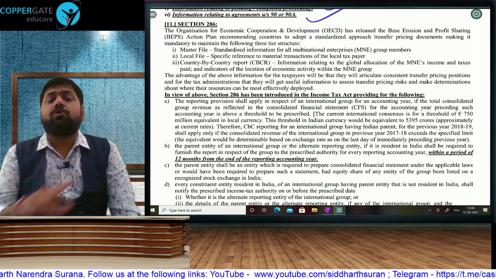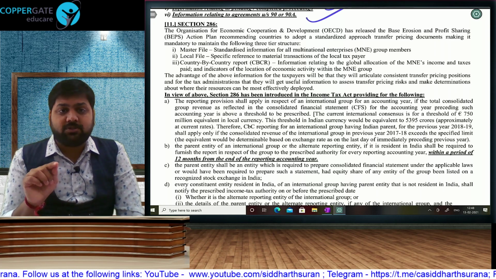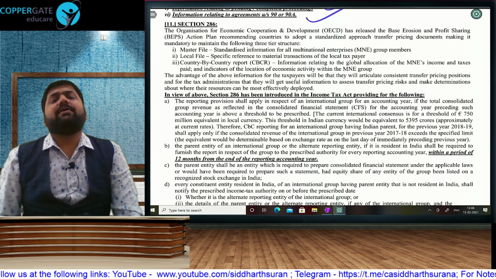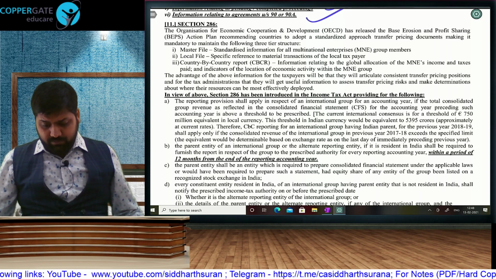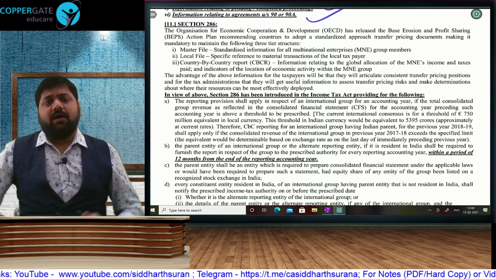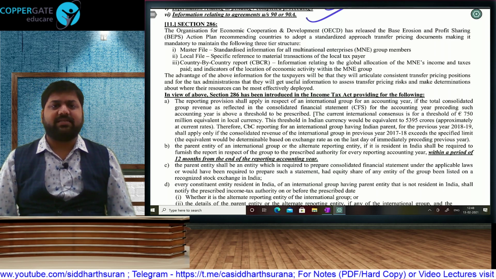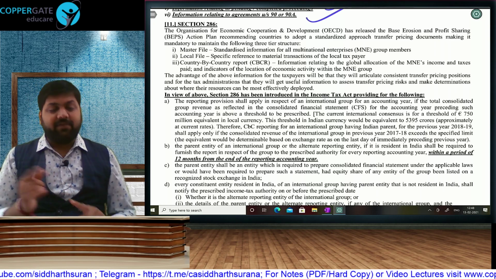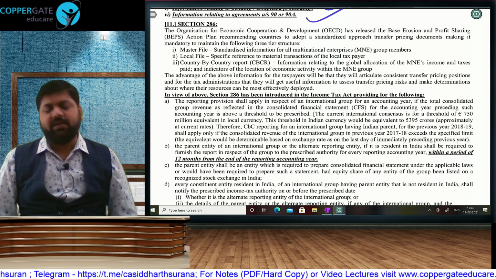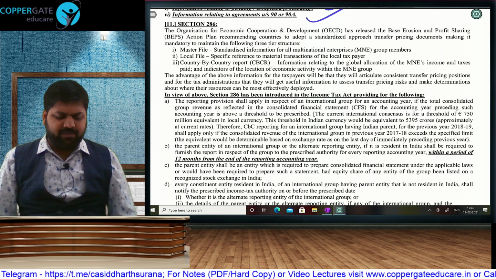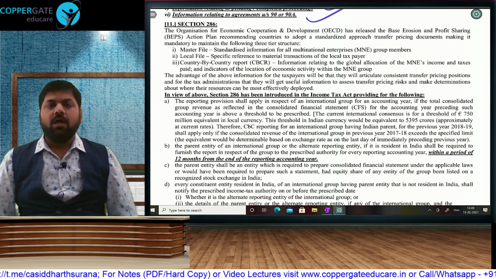If your total group turnover of the last financial year, meaning the aggregate of all the group companies' turnover of the last year, is exceeding 750 million euro, then in the current year you can follow this. In India, how have we adopted this concept? By incorporating section 286. There will be a master file that will contain information about the entire group. The local file will contain information about the individual entity, and financial information will be submitted in columnar manner, the CBC report, that is the country by country report.